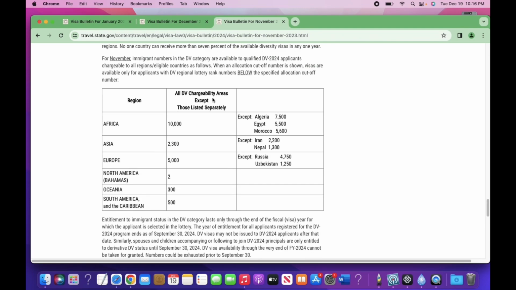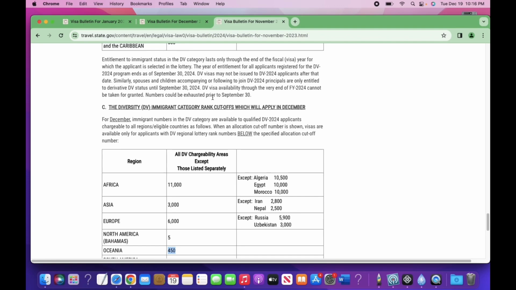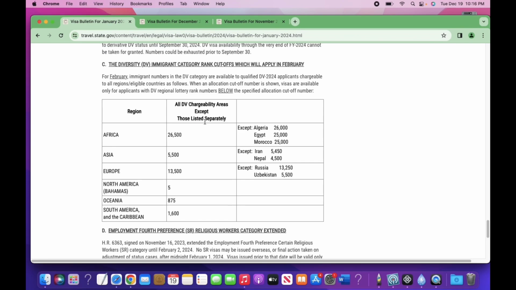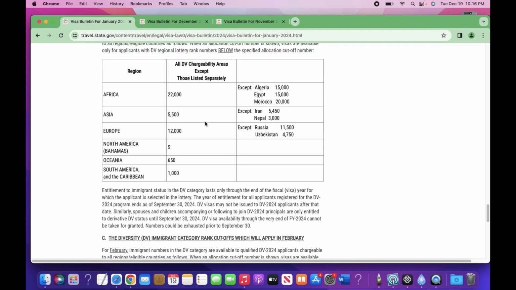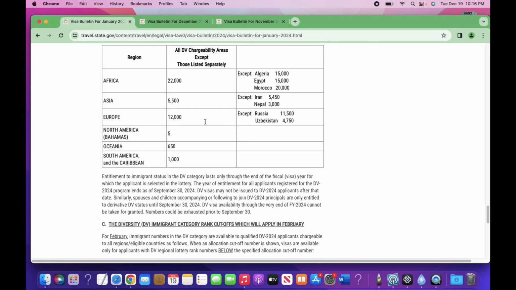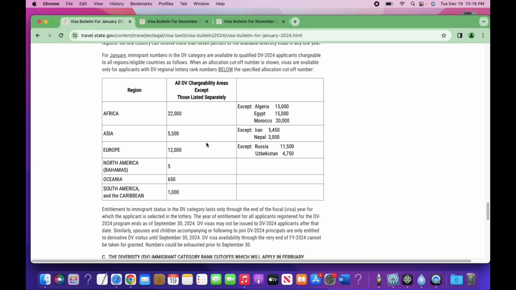So let's go to the next one. That is December. So we're going to compare December and January now. So we go to January and February. Actually, February is not out yet. So let's go to January.